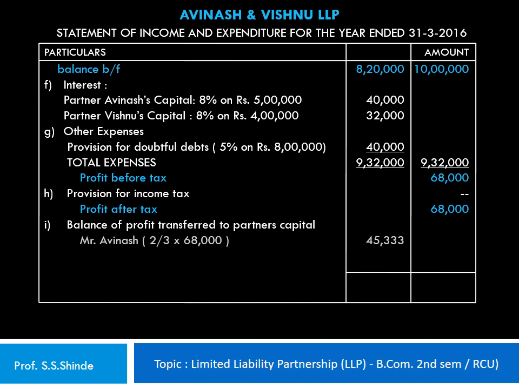Therefore, Mr. Avinash's share would be 2/3 of rupees 68,000, which works out to 45,333 rupees. And in case of Vishnu, it's 1/3 of 68,000, which works out to 22,667. So this is how the profit after tax is distributed among the partners and the statement of income and expenditure is prepared.